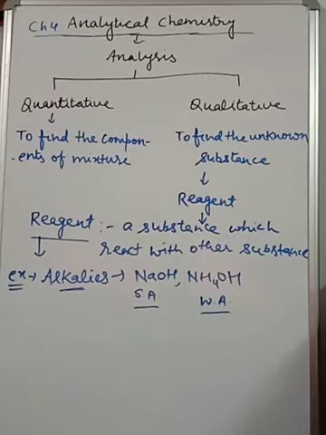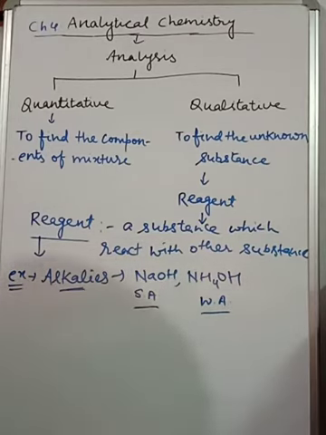First thing is here, just now I told you, given a sample of salt. So when you get any kind of salt, either it can be colored or it can be colorless. Colorless means white color. And colored salt, like when you get copper sulfate, it is of blue color. When you get iron salt, mainly green color or reddish brown color.